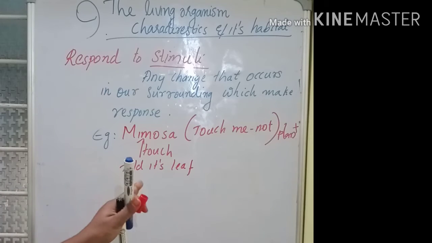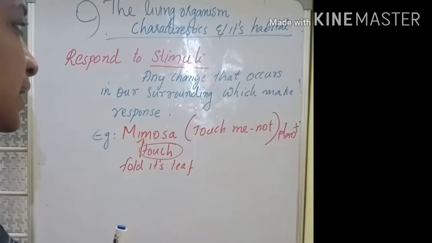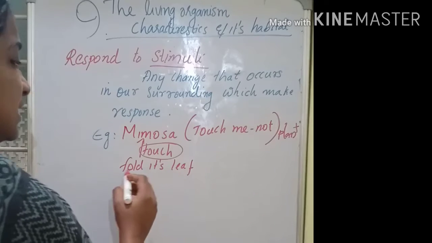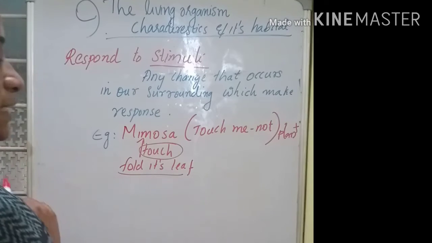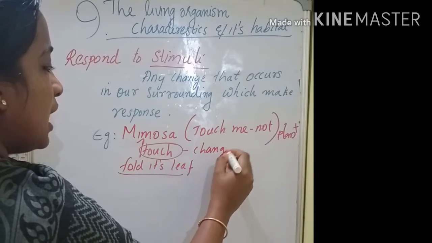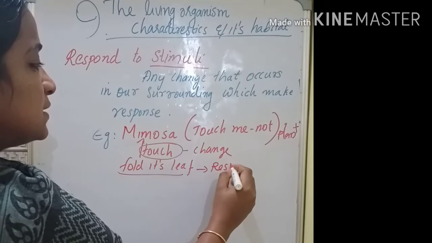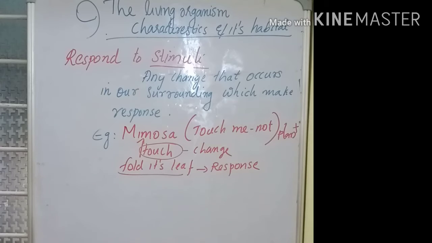So it is a change. This touch is a change that makes a response in the mimosa. What was the response? It starts to fold or close its leaf. So touch is the change and the folding of its leaf is the response made by this mimosa plant.